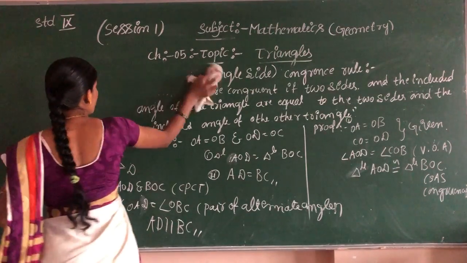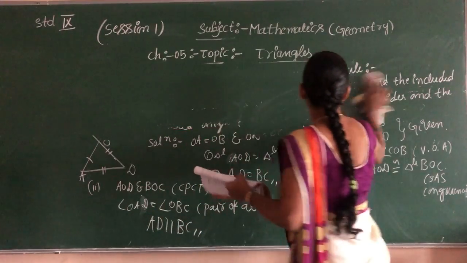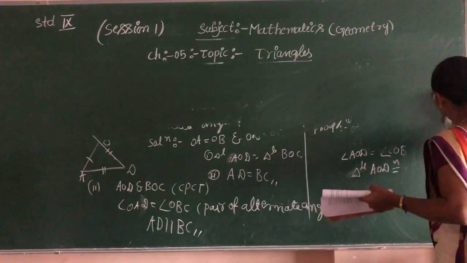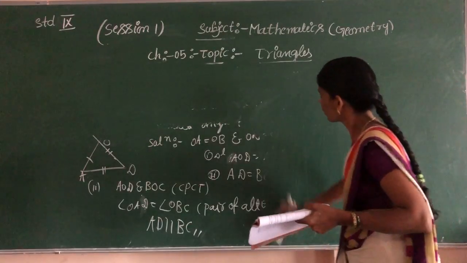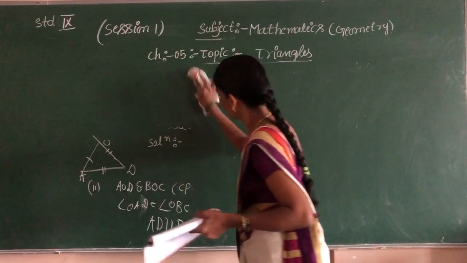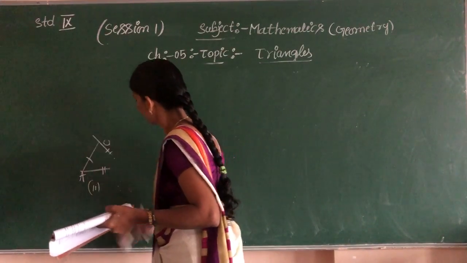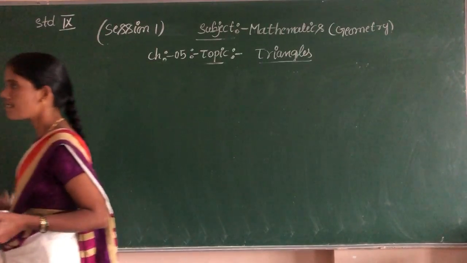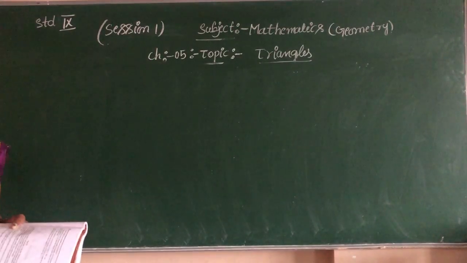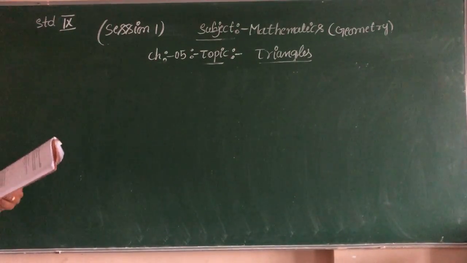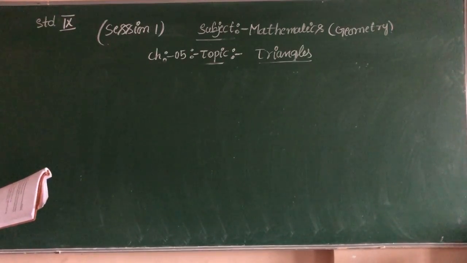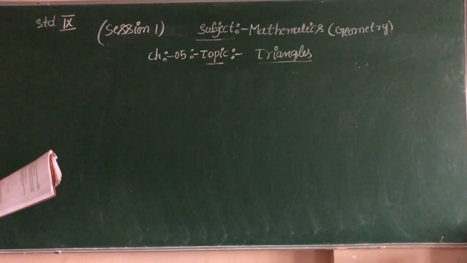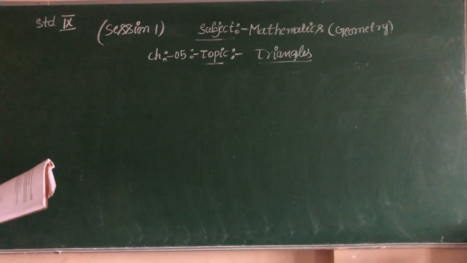First one is an axiom; next we shall move to the theorem. In this theorem, the first one is the angle side angle theorem, the ASA theorem.